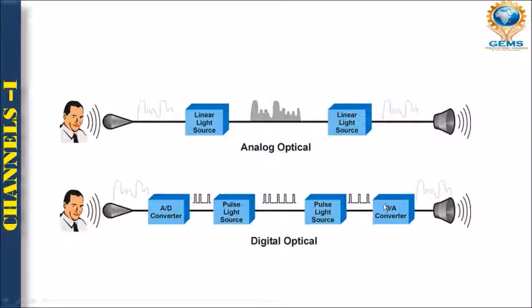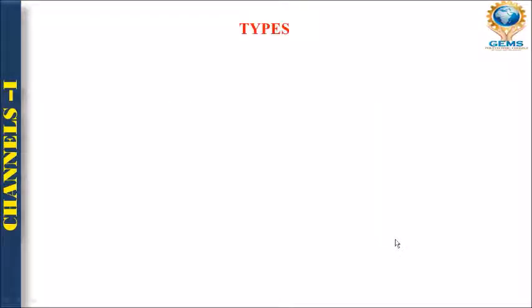And at the receiver end you have a second pulse light source which will take your data in digital form and convert it into your analog signal with the help of a digital to analog converter, right?